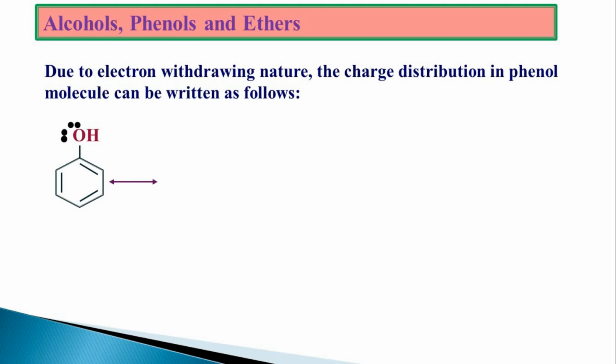Now, during the first resonating structure, the electron pair will be shifted towards the carbon and oxygen. Now a new bond has been formed here, and this carbon would contain 5 bonds if the new bond has been formed. So a pi bond will be shifted towards the carbon like this. So we are going to get the negative charge on the ortho position.